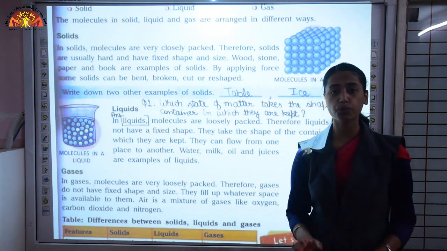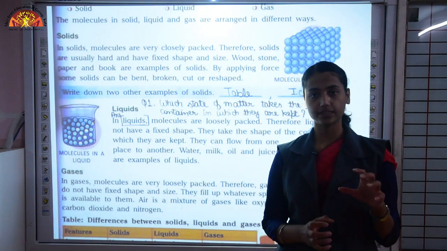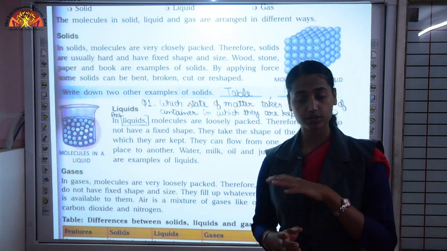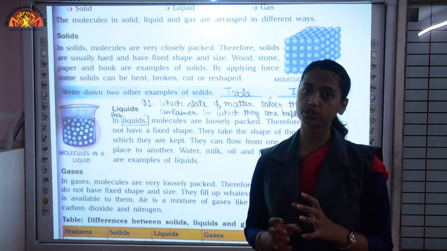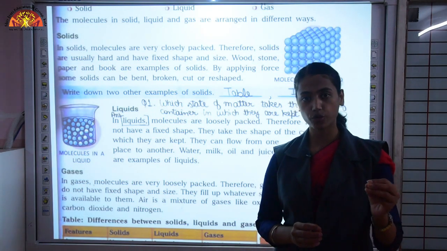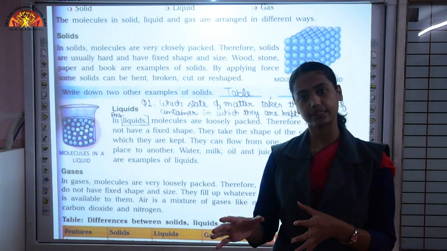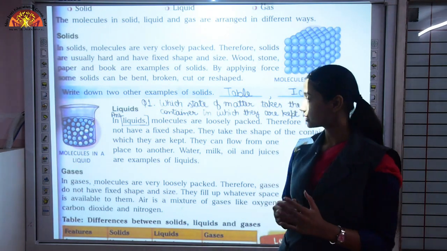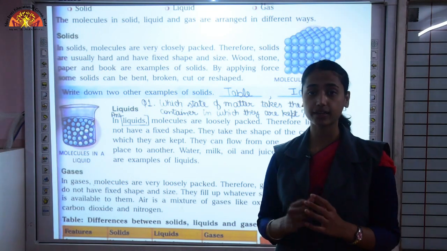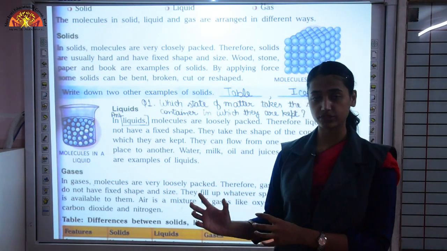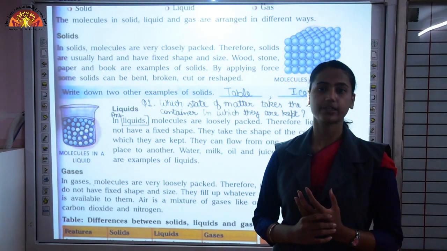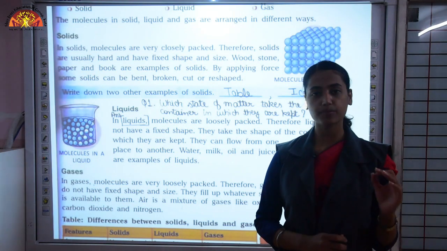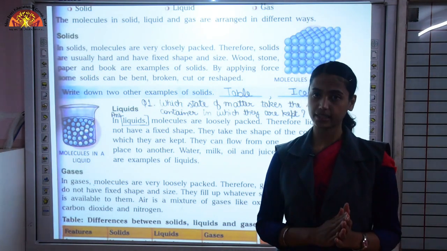As you can see, when you pour water in a glass, it attains the shape of that glass. If you pour that same water into your school bottle, it will attain the shape of your school bottle. If you pour that water into some bowl, then it will attain the shape of that bowl. So by this we are trying to say that liquids do not have fixed shape like an apple. An apple has fixed shape, which is solid, but water does not have any fixed shape, but it has fixed size. If you are taking 100 ml of water, the volume will be the same, 100 ml.